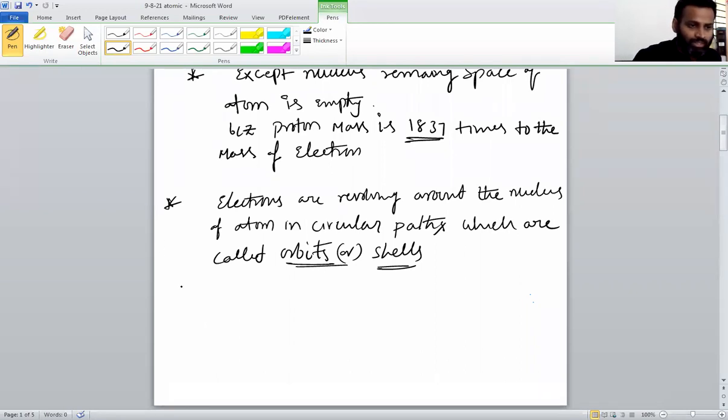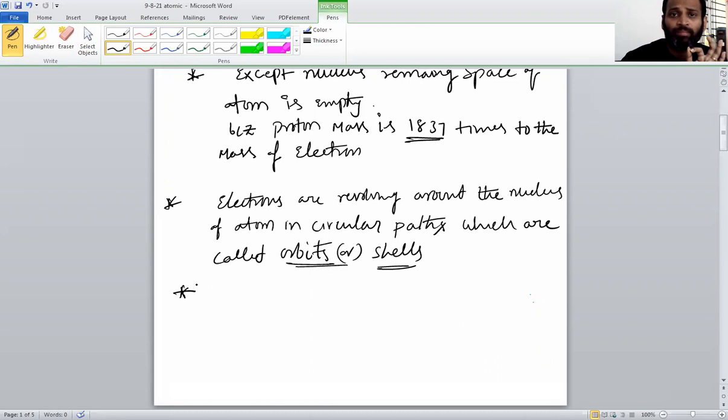And one more important point, the most important point. According to Rutherford, the mass of the atom, or volume of the atom, is completely concentrated at the center of the atom. The center of the atom is the nucleus. I repeat the same point.